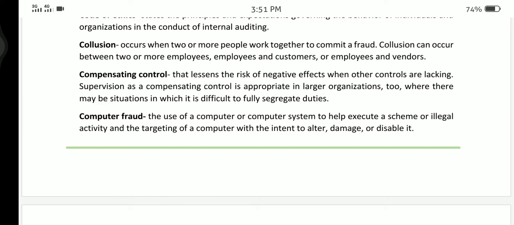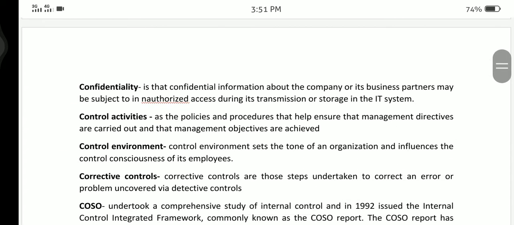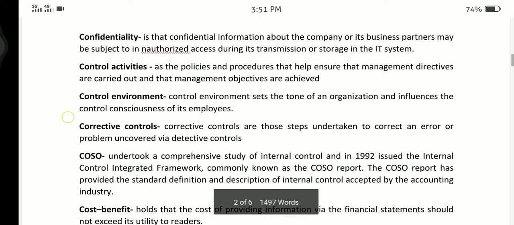Computer fraud is the use of a computer or computer system to help execute a scheme or illegal activity, and the targeting of a computer with the intent to alter, damage, or disable it. The next one is confidentiality. Confidential information about the company or its business partners may be subject to unauthorized access during its transmission or storage in the IT system.